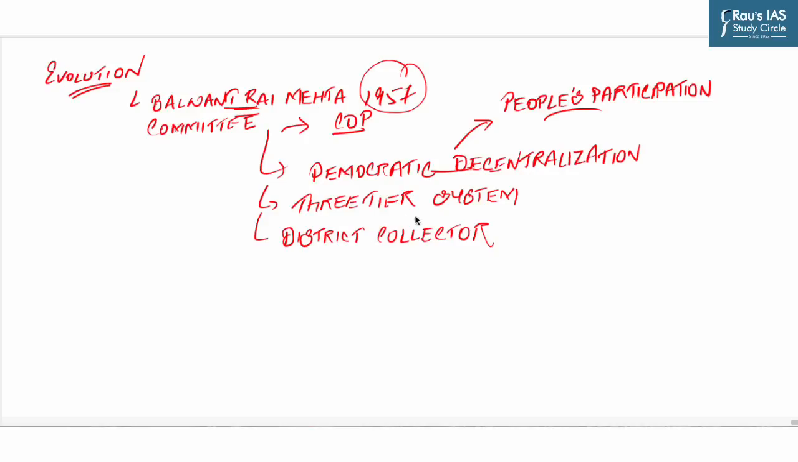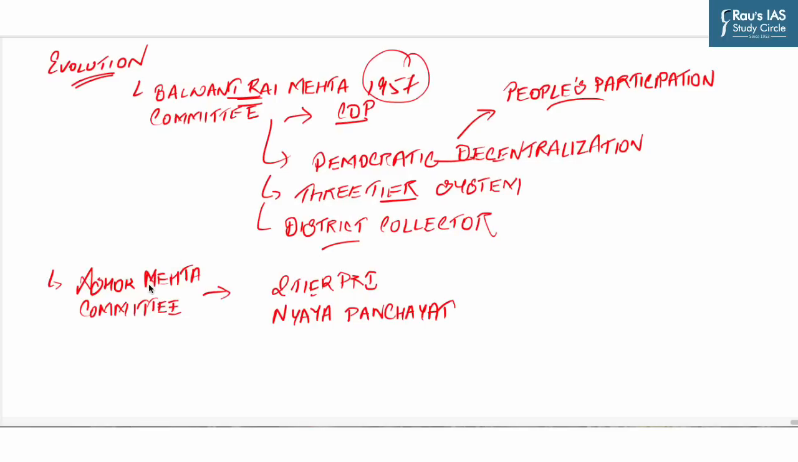Another recommendation, three-tier system with directly elected members at village level and the district collector to be made as the chairman of the Jilla Parishad. Now another committee after Balwant Rai committee was Ashok Mehta committee, and this was appointed in year 1977 to suggest measures to revive and strengthen the declining Panchayati Raj system in India.